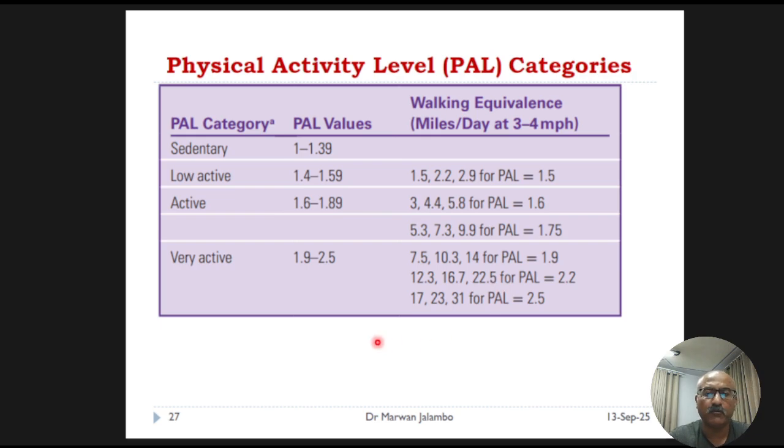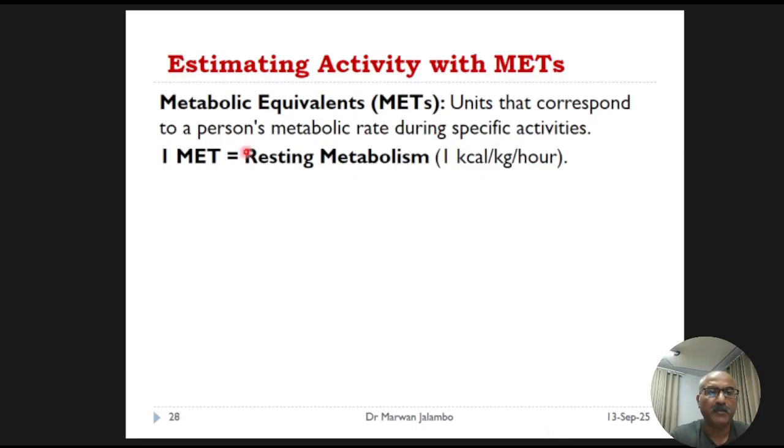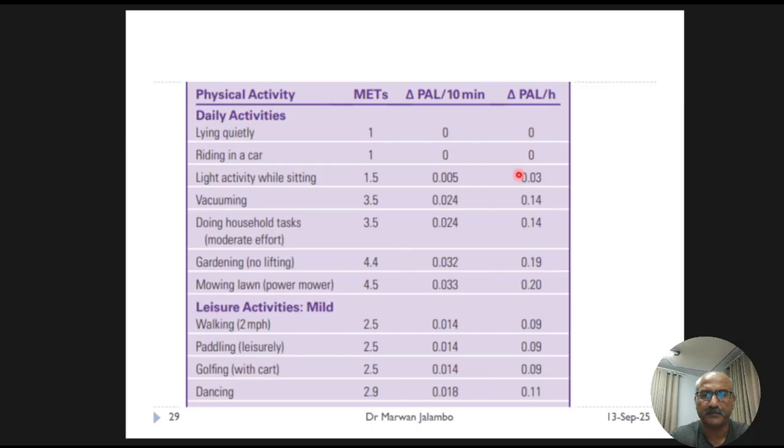Another common way to quantify the intensity of specific activities is by using metabolic equivalents, or METs. Metabolic equivalents are a simple, practical unit for expressing the intensity of physical activity. So 1 MET equals resting metabolism, 1 kilocalorie per kilogram per hour.